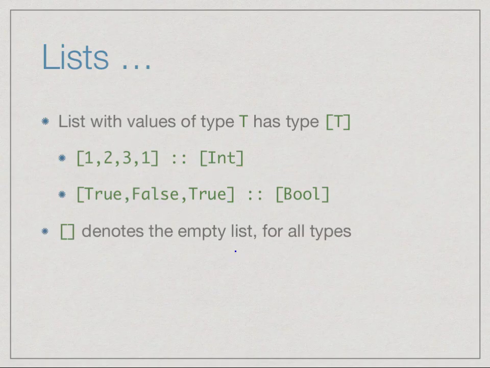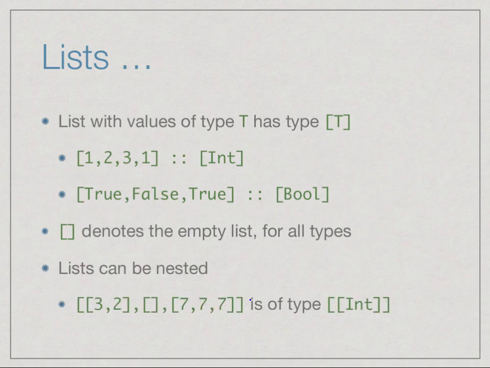The notation for an empty list is just an opening bracket followed by a close bracket. Technically, there is an empty list of type list of int, there is an empty list of type list of bool, and so on. But we will uniformly use the same notation without specifying what type it is. For every type of list, the empty list is given by the same symbol. So this as a type should be read as list of int. If you want to read it out, what is the type of this value? This value has type list of int.